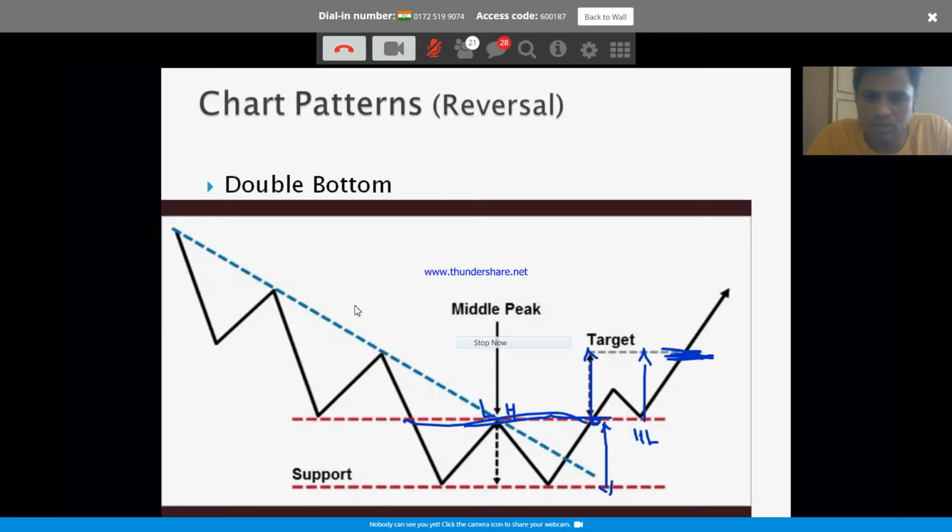This is a beautiful double bottom. You will see this on pretty much most of the charts. But these are all the very simple basics of technical analysis. As we progress, we try to make technical analysis and our trading as complicated as possible, but we should try to keep it as simple as possible. Then your entries and exits will be very simple.